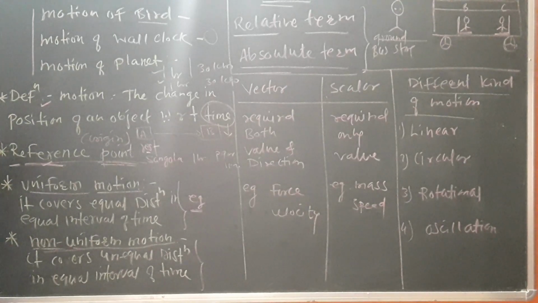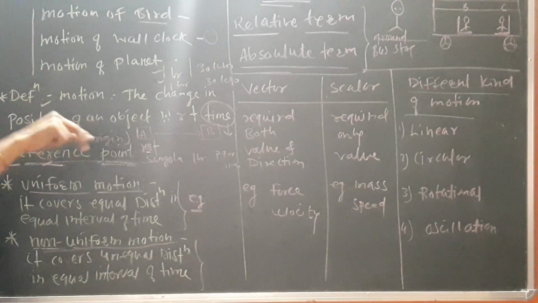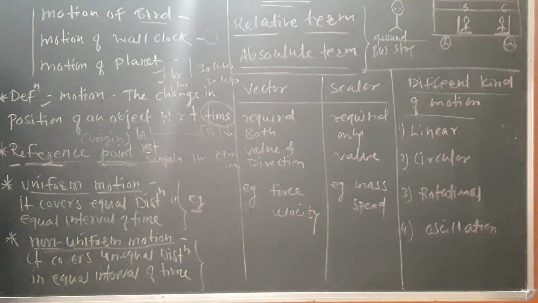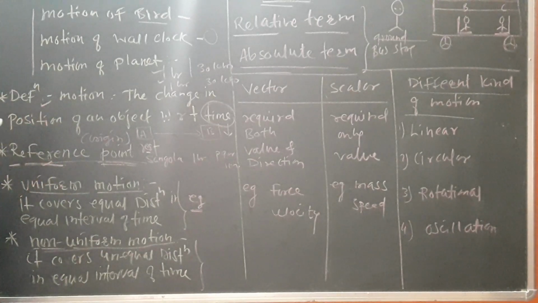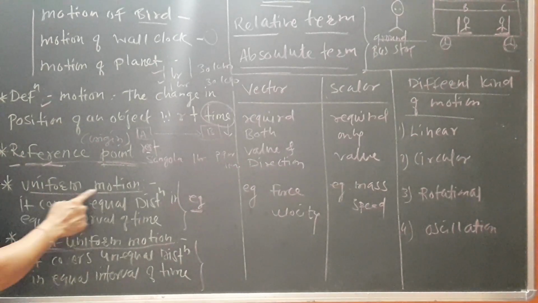Even the motion of the earth: as we know, the earth completes one round in 24 hours. It's not like today it completes in 24 hours and the second day it requires 26 or 28. It does not change its time period. It covers the same distance in 24 hours. So I can say that its motion is uniform. That is an example of uniform motion.